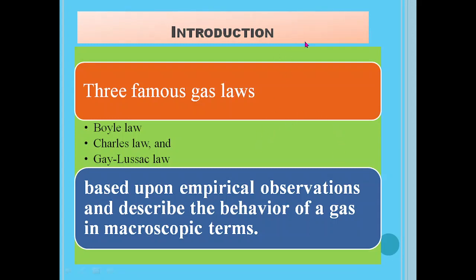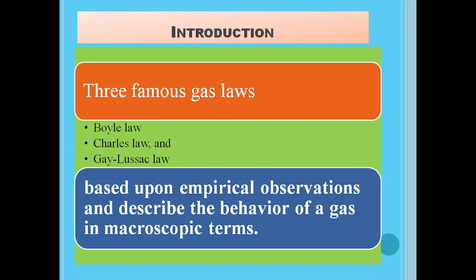We know that there are three famous gas laws: Boyle's law, Charles' law, and Gay-Lussac law. All these laws are based upon empirical observations and describe the behavior of gas in macroscopic terms. What is meant by macroscopic terms?